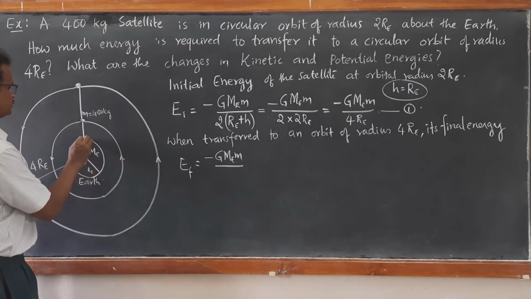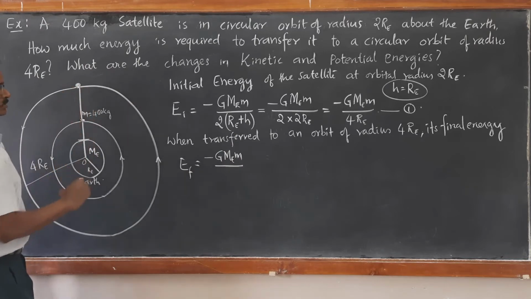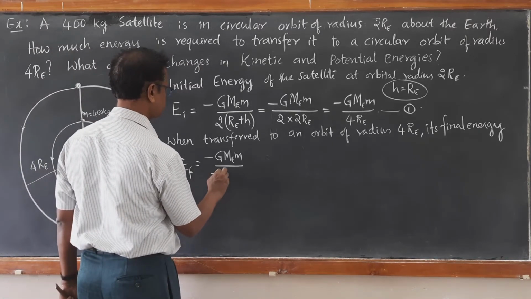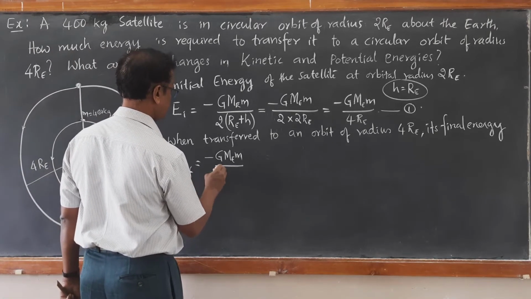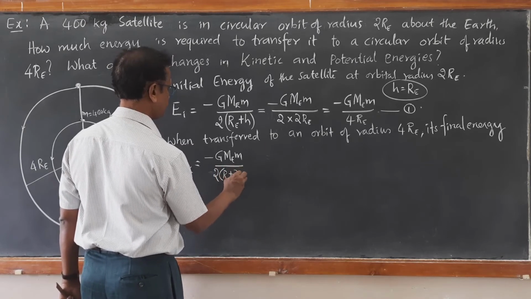When it is shifted to 4RE radius, from the surface it is at height 3RE.